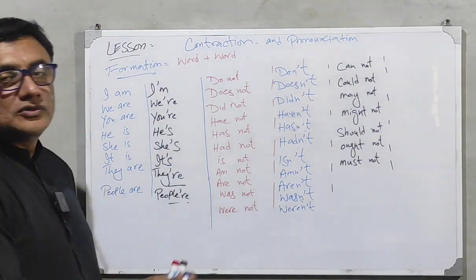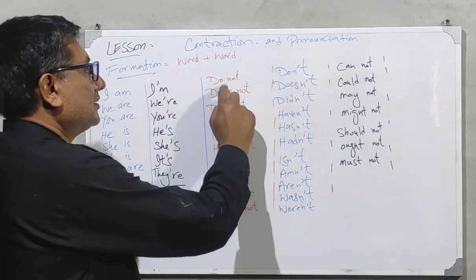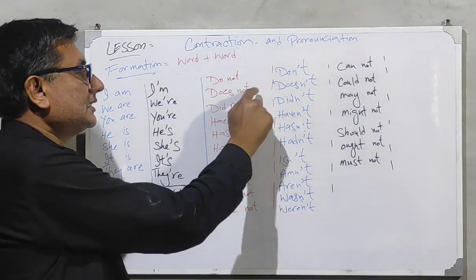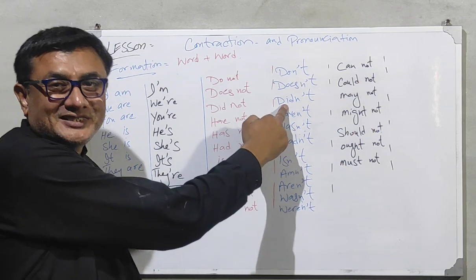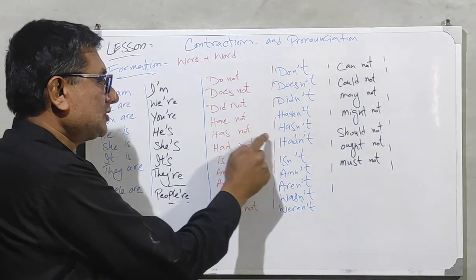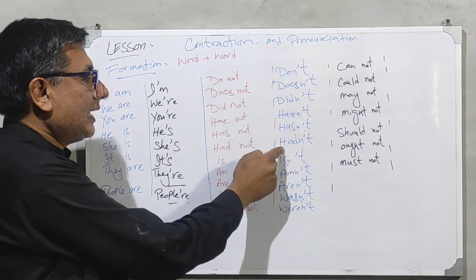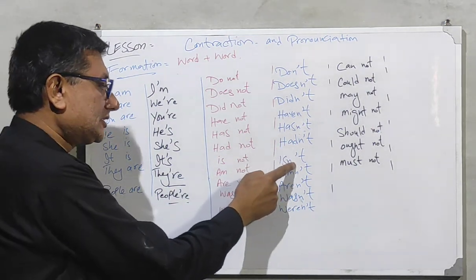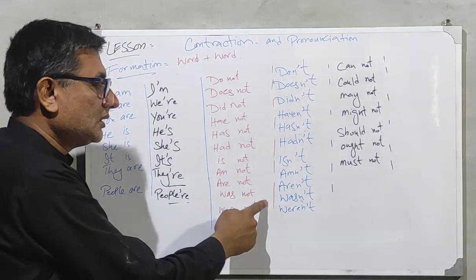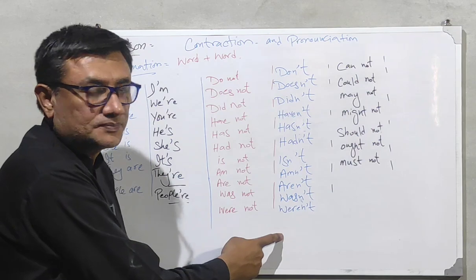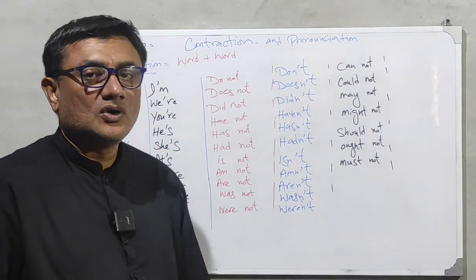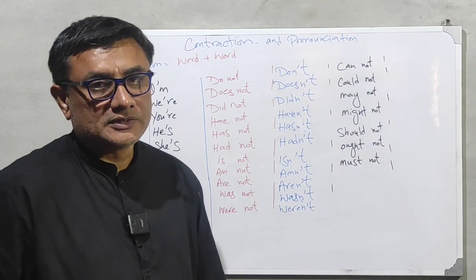So if you look at the whiteboard, do not, we will be pronouncing it don't. Doesn't, didn't or didn't, दोनों तरह की pronunciation हो सकती है. Have not, haven't, has not, hasn't, hadn't, isn't, am not, aren't, wasn't, weren't. याद रखिए was not को wasn't पढ़ेंगे, were not को weren't भी पढ़ सकते हैं और won't भी पढ़ सकते हैं.